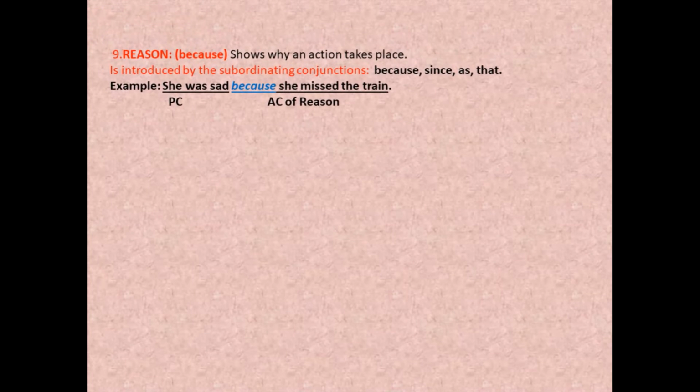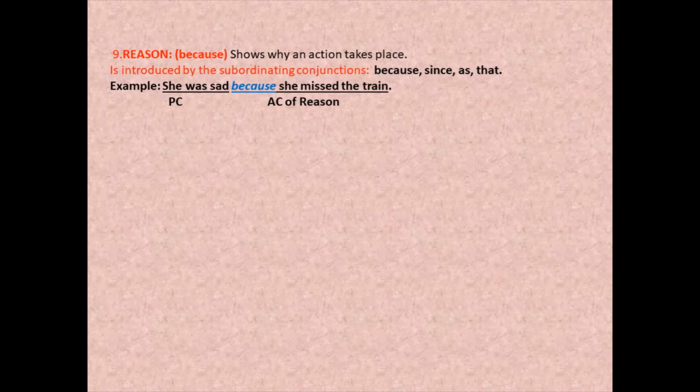The ninth type of adverb clause is the adverb clause of reason, which is quite common in our conversation, or we use it quite often. Reason shows why an action takes place. It is introduced by the subordinating conjunctions because, since, as, that. Okay, why an action takes place.